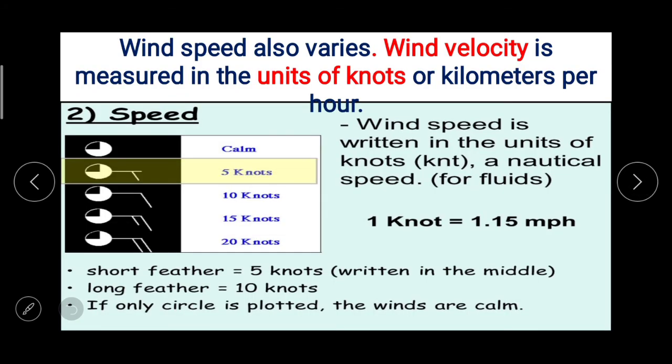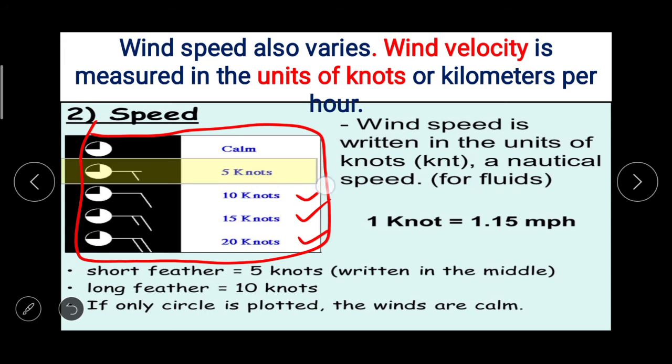Wind speed also varies, and wind velocity is measured in the units of knots or kilometers per hour. As you can see here, calm, then 5 knots, then 10 knots, then 15 knots and 20 knots. Wind speed is written in the units of knots, K N T, a nautical speed.